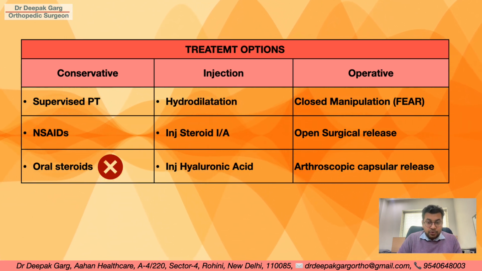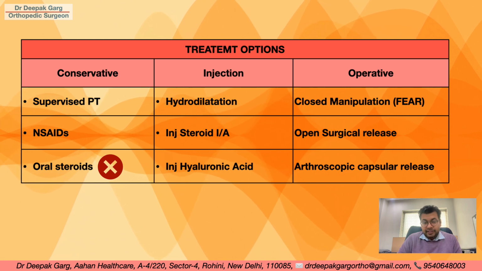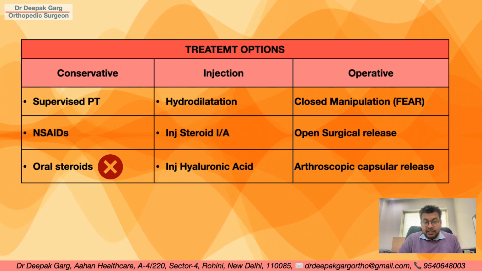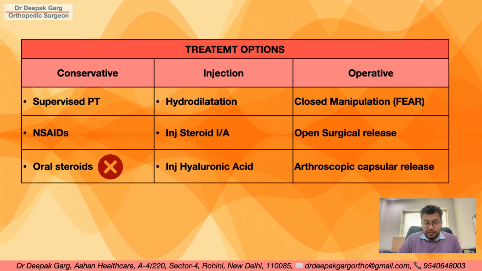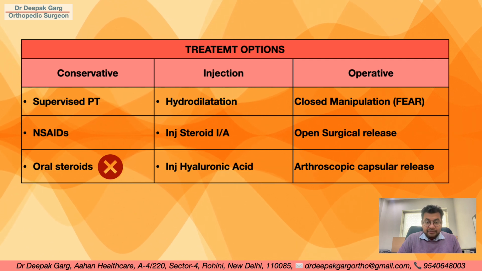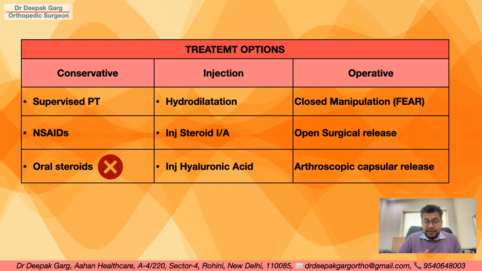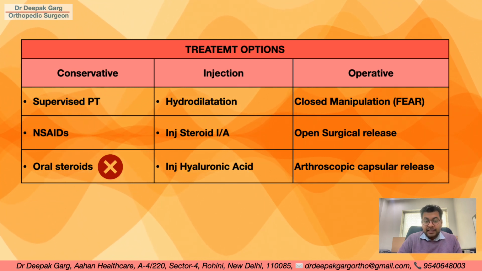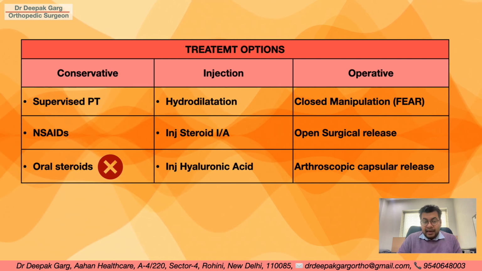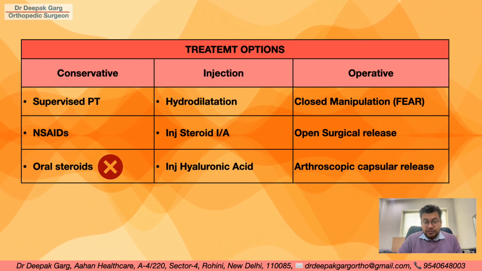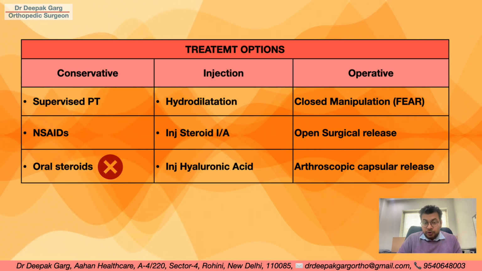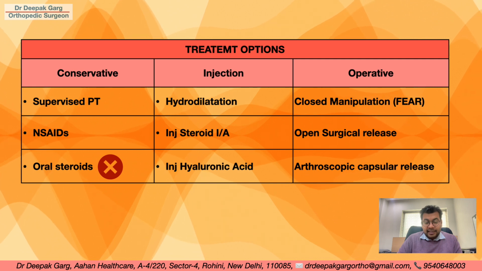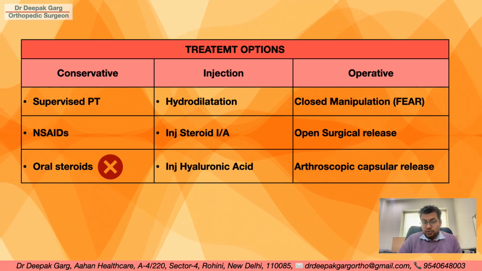Yes, we do use intra-articular steroid injection because it has 2 benefits. One is it will decrease the inflammation inside the shoulder joint, and along with the steroid, we give local anesthetic also inside the shoulder joint, so the patient's pain will go at least for some time. In that time, we will be able to achieve a good range of motion, so that we can release the adhesions at the same time, and that will make the later course of physiotherapy and activity easy. So we follow giving steroid in the early phase. Injection hyaluronic acid, yes, we can give it. Again, the results are not promising, so we do not follow it.